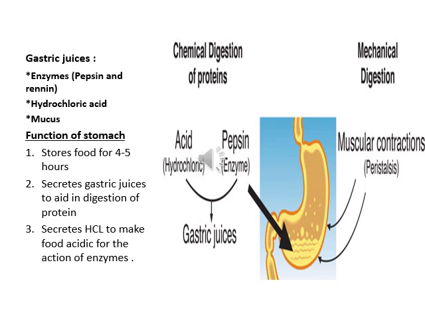As I have already discussed, enzymes are made up of proteins and they accelerate the chemical reactions occurring within the body. Gastric juices contain two types of enzyme, that is pepsin and rennin.